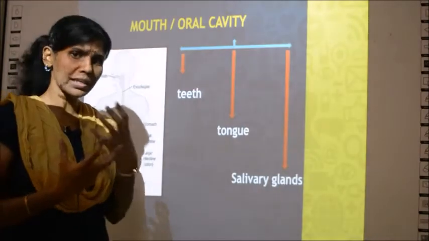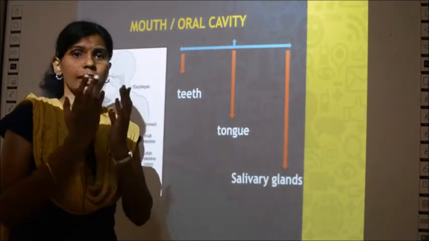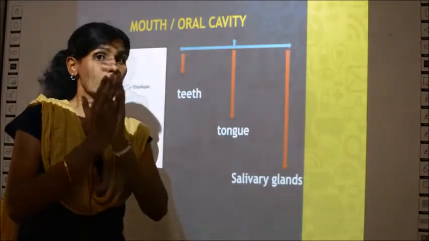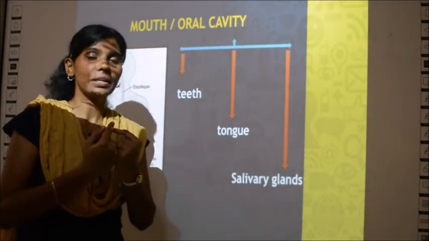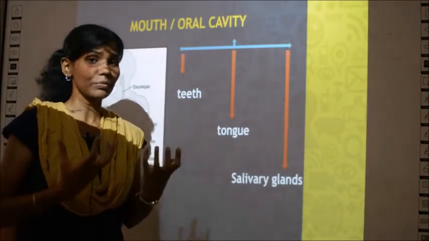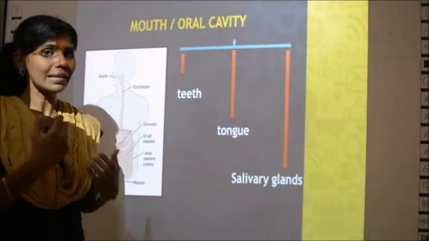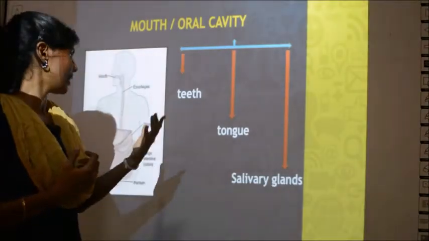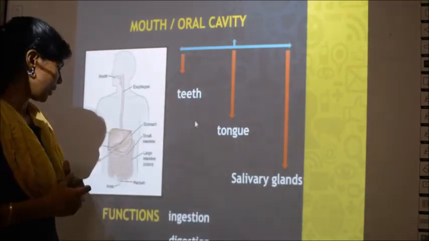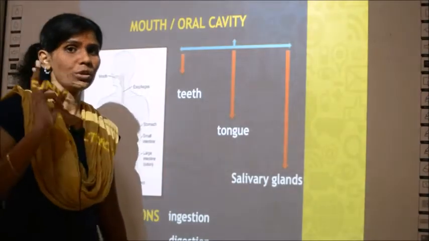What are these salivary glands? Salivary glands are the glands which will secrete saliva. So all these are known to you, right? What all you have inside mouth or oral cavity? That is, you have teeth, you have tongue, and also you have salivary glands. So all these parts help in digestion. So we learn how these parts help in digestion. So this mouth has all these three parts. Okay. So what are the functions of the oral cavity? There are two functions.